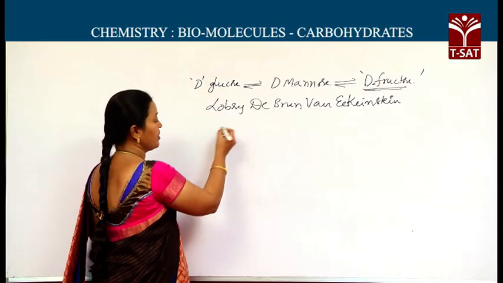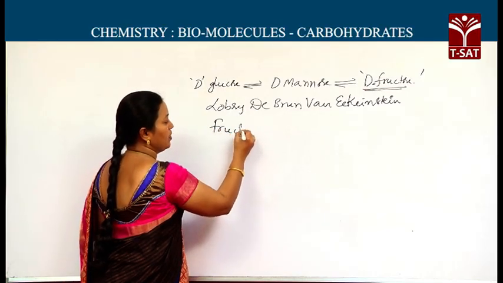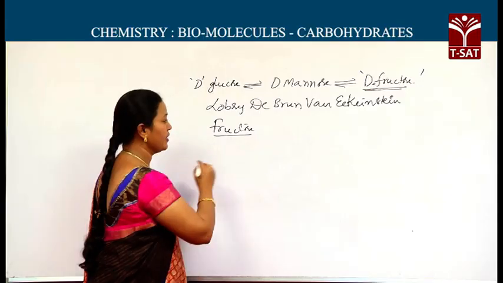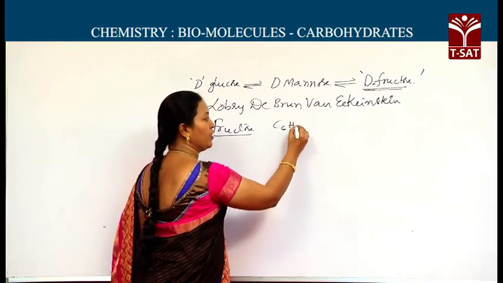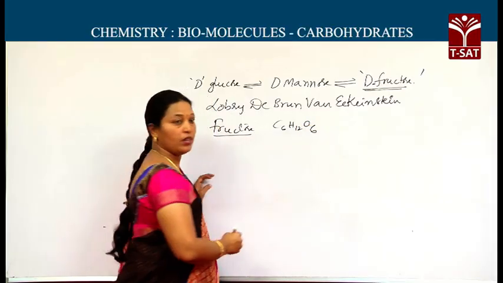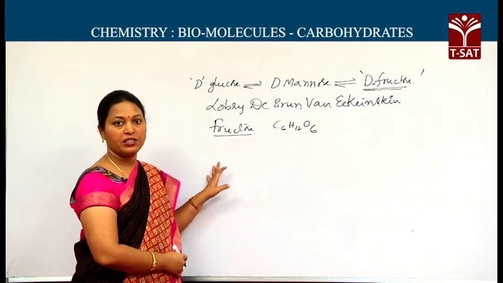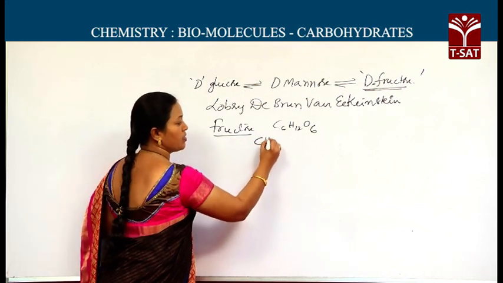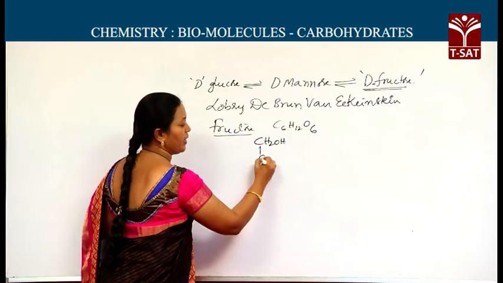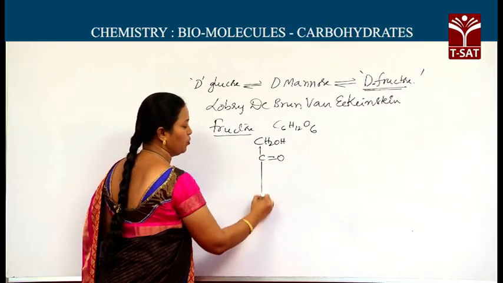Now we will discuss fructose. It is a fruit sugar, as it contains ketone as the principal functional group. The molecular formula is the same, C6H12O6. We can write the open chain structure and ring forms for this also. Open chain structure is CH2OH, and on the second carbon we have the ketonic group.